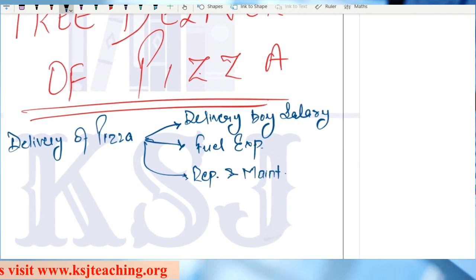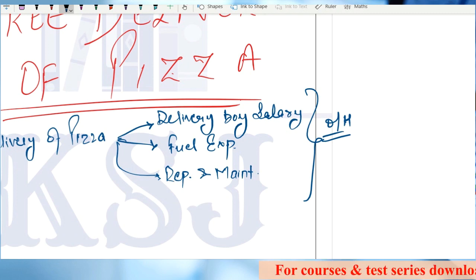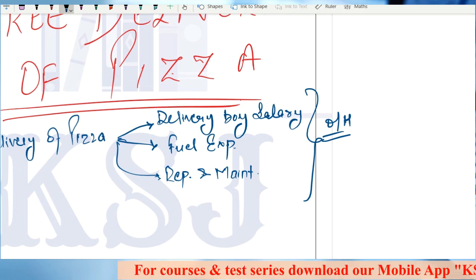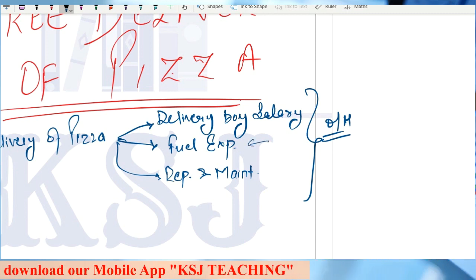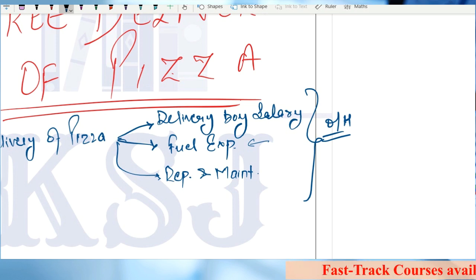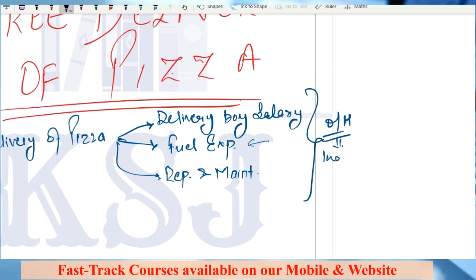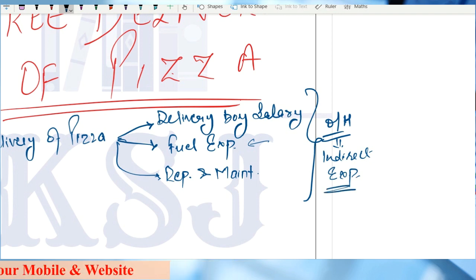So all these are overheads, because all these expenses have nothing to do with one unit of finished product, with one pizza. You can't identify them, obviously. Can you identify the fuel expenses in one pizza? No, sir. Because he is delivering the pizza, the garlic bread and the Coke also. Then how can you identify the fuel used in pizza or garlic bread or the Coke? We can't identify. So all these are overheads, indirect expenses, which cannot be identified directly in one unit of finished product.